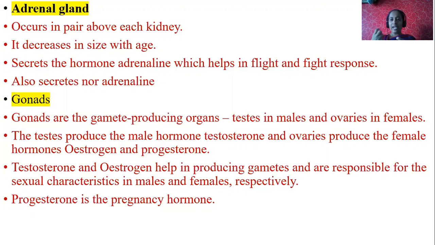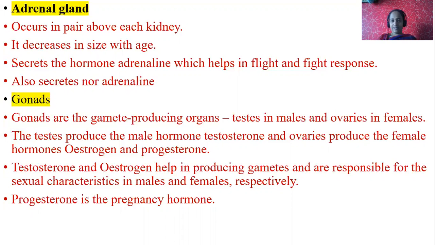So during an emergency situation, adrenaline hormone is released from the adrenal gland and it gives you either flight capacity, you go away, or fight capacity, you fight with it. That is why it is also called the fight or flight hormone or emergency hormone. It also secretes noradrenaline. There are two hormones, adrenaline and noradrenaline. It helps in fight and flight.